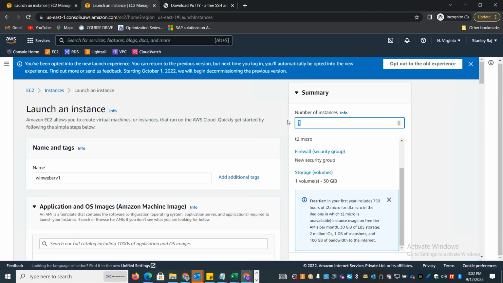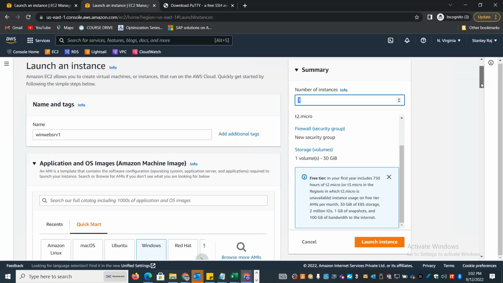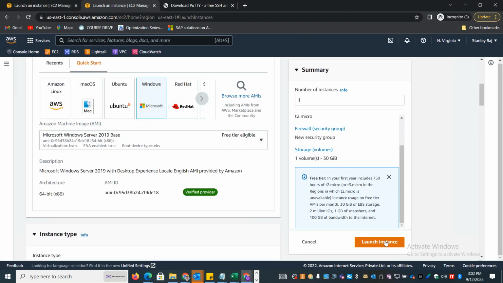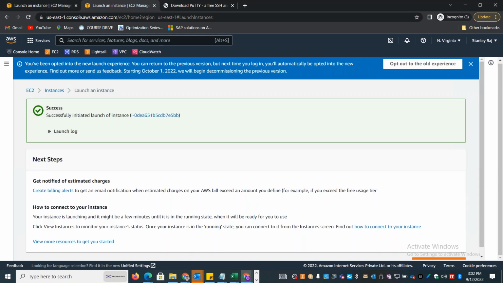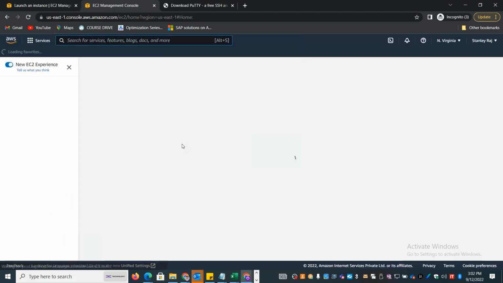If I want to increase the number of instances, I can change it. If I want to create 2 servers or 10 servers, you can create them at the same time. I'll go and launch the instance now. Okay, so basically you can create a Windows instance or Linux instance, just like how I did. If I go now to the instance listing, I think the Amazon Linux instance should be ready for access now.